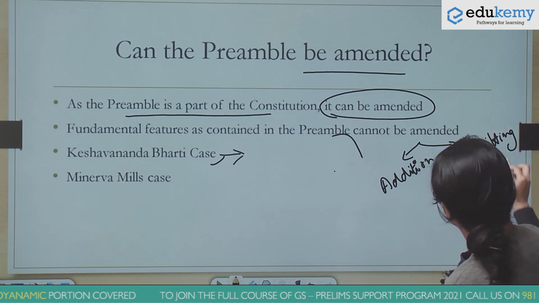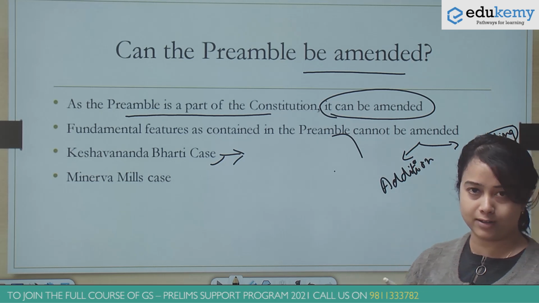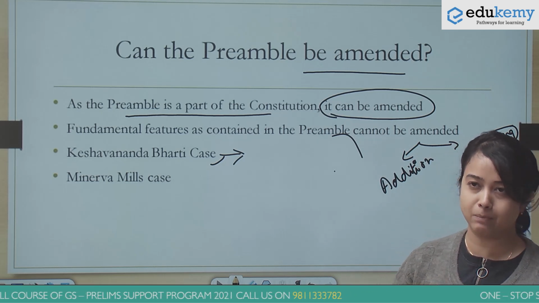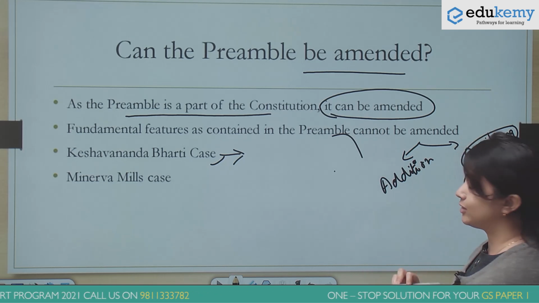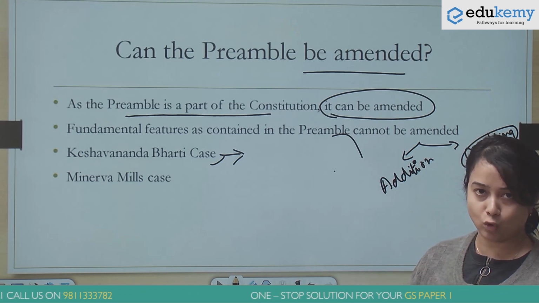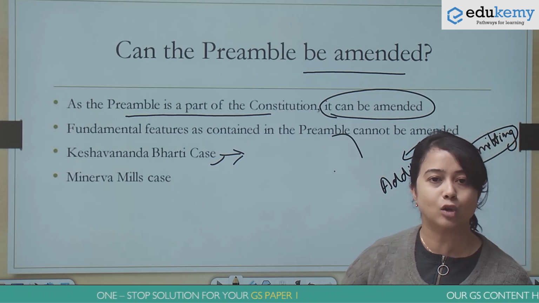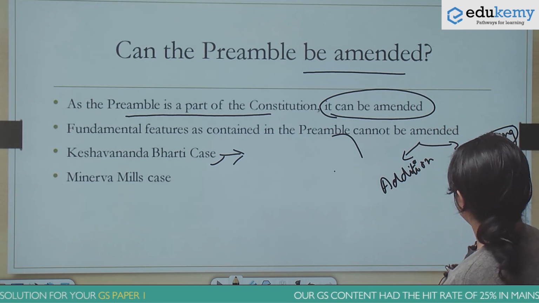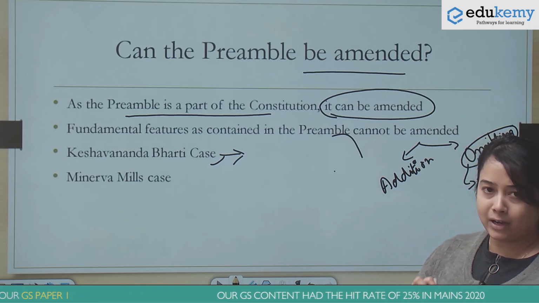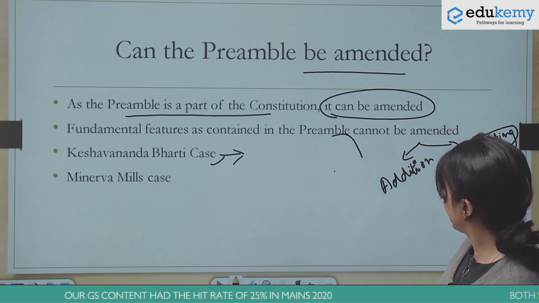Now, with respect to omitting, if you notice, most of the key words that are included in the preamble have been declared a part of the basic structure by the Supreme Court in some of the other judgments. Like the S.R. Bommai case had declared secularism a part of the basic structure. So, omitting any part of the preamble as it is present currently does not look likely.